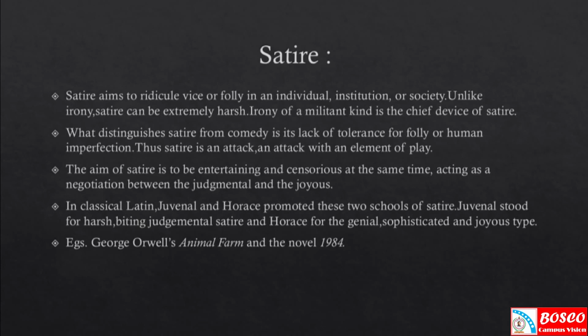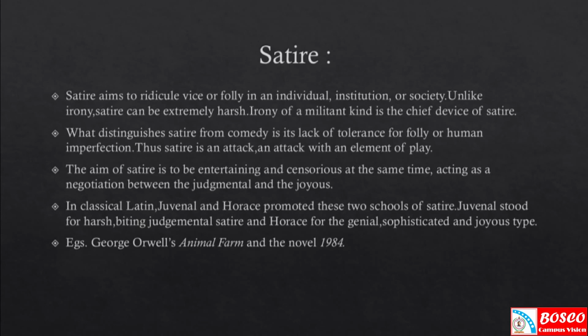Juvenal stood for harsh, biting, judgmental satire, that is, severe criticism. Horace, that is Horatian satire, stood for the genial, sophisticated and joyous type.